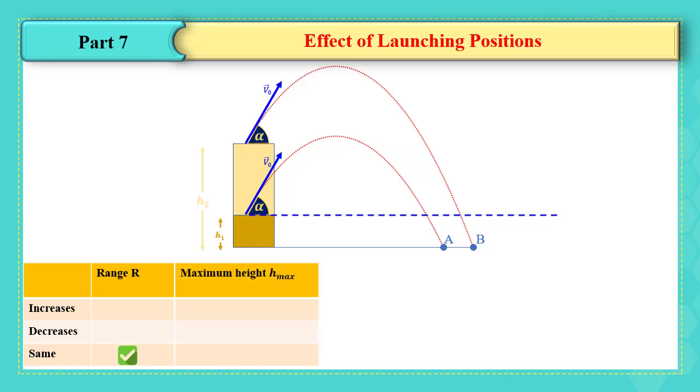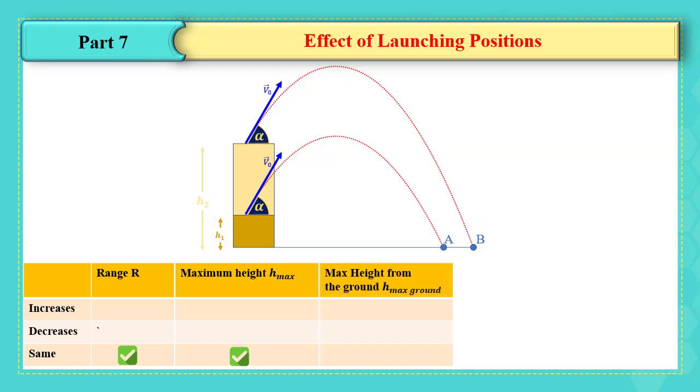Let's check it. We measure it as the maximum height reached by the particle after the moment of launching it. Then it is the same. Excellent. Now the maximum height above ground is just the maximum height reached by the particle plus the height h1 or h2 according to the case. It differs and it increases.